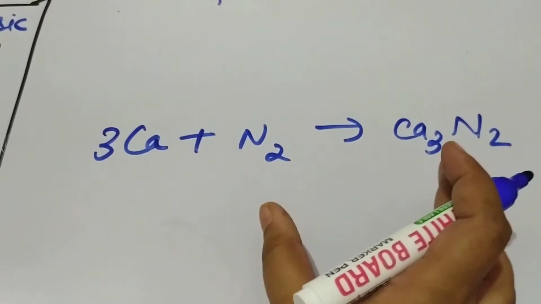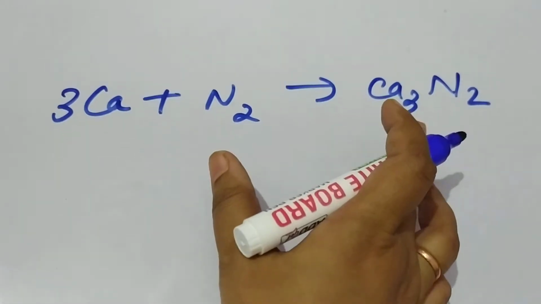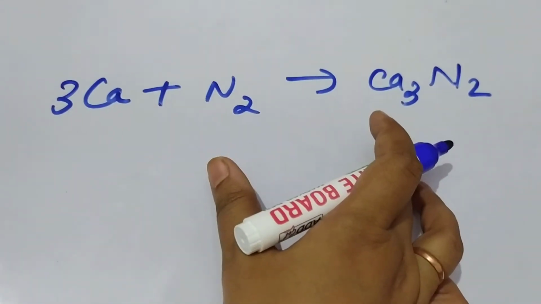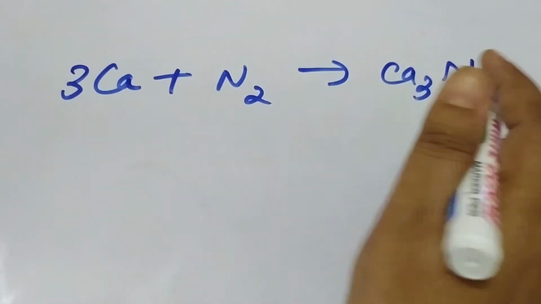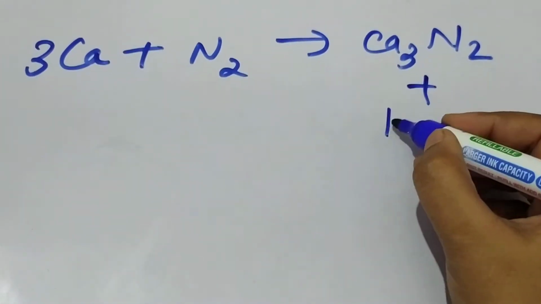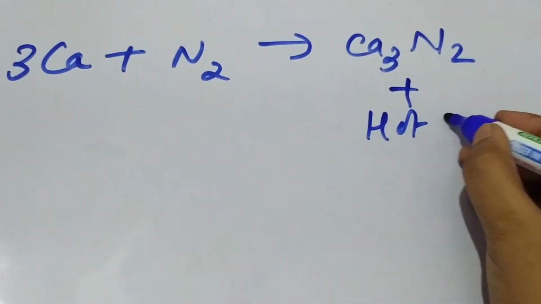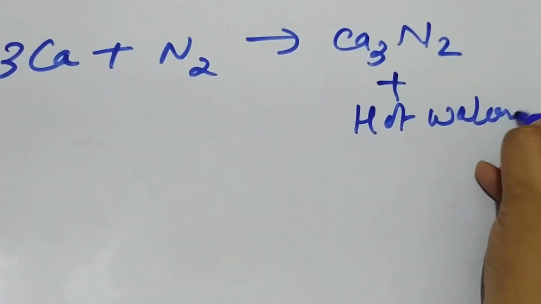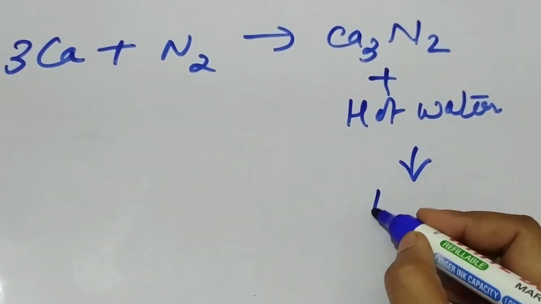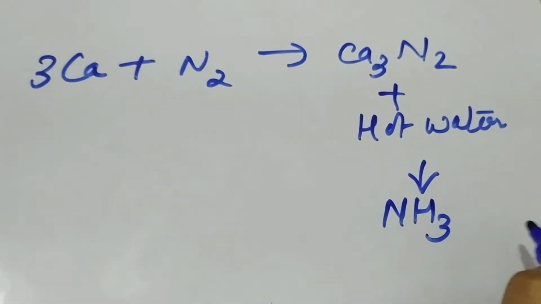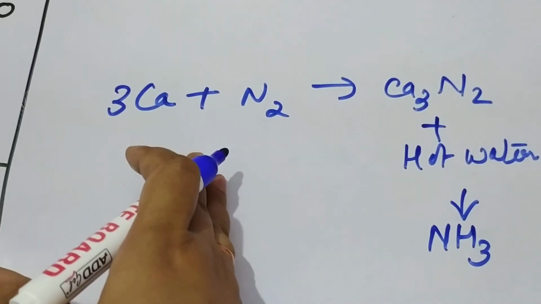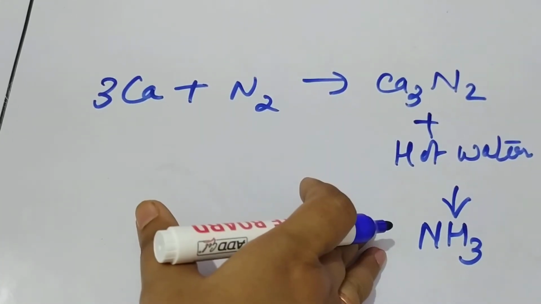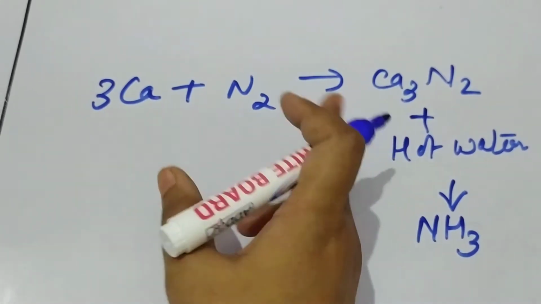Now, calcium nitride is very costly, but it is used for the instantaneous preparation of ammonia in the lab. It is reacted with hot or warm water to form the ammonia gas. This detail we'll study later, and similarly some other nitrides are also used for the preparation of ammonia in reaction with hot water.